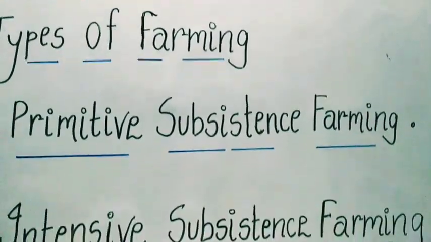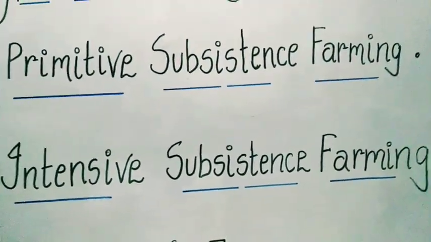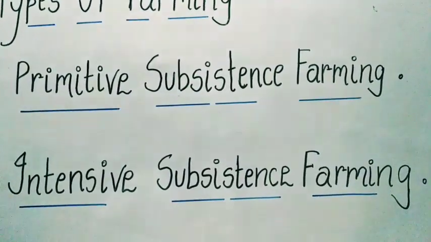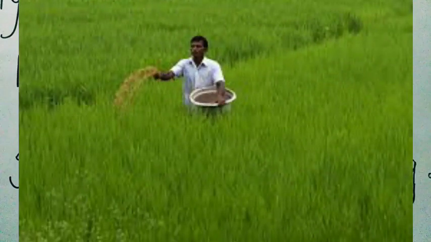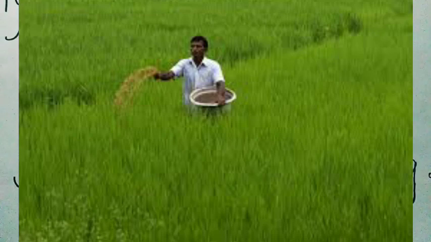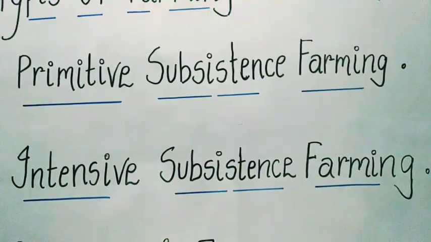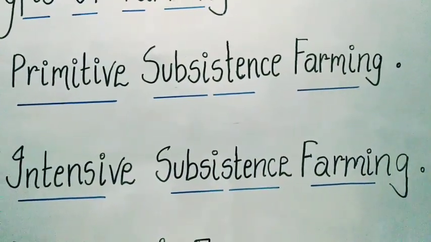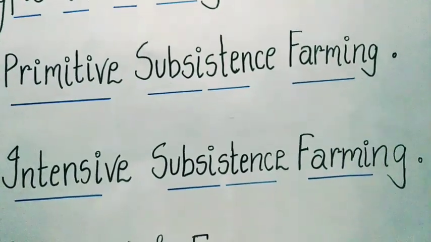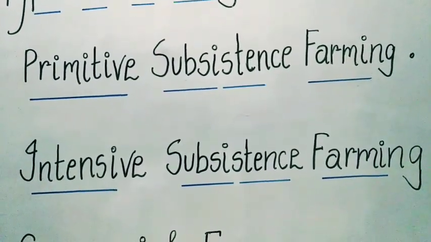Okay, next we come to intensive subsistence farming. Intensive subsistence farming is practiced in areas of high population pressure on land. It is a labor-intensive method where high doses of biochemical inputs and irrigation are used for obtaining higher production. It is mainly practiced in areas where more laborers are available, and there they use high yielding varieties of seeds and irrigation facilities.